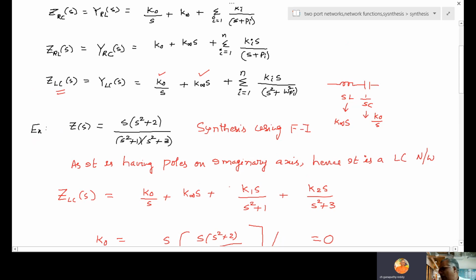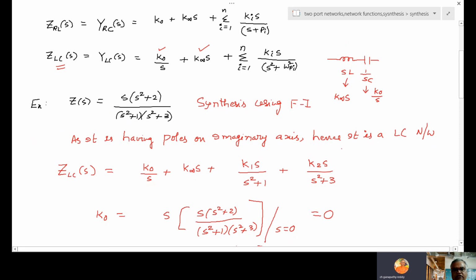In that case, S is there in the numerator. So K1 S by S square plus 1. The only doubt is whether the numerator S is there or not. So in any LC network, numerator S will come. So as it is, K1 S by S square plus 1, K2 S by S square plus 3.